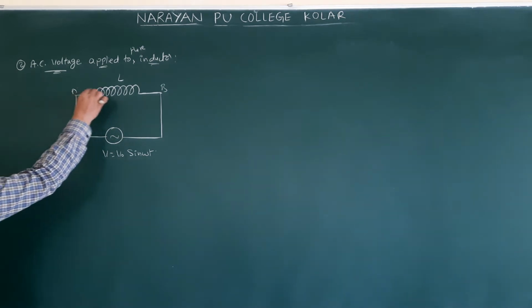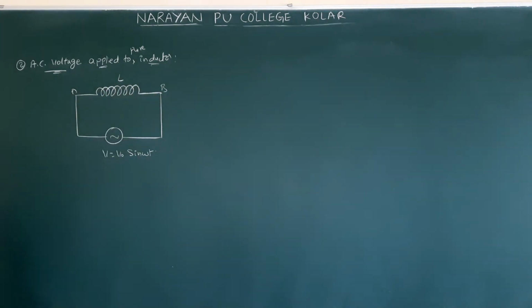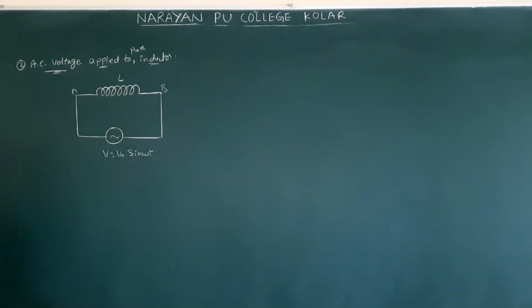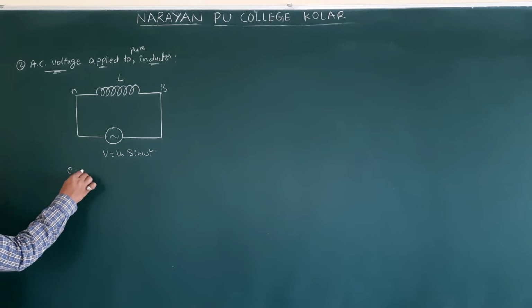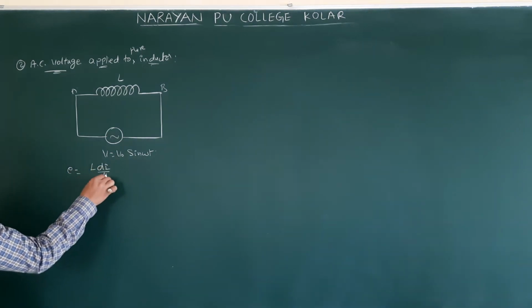So what is the voltage across AB? That one only we will say is the induced EMF. In the previous lesson you got electromagnetic induction, the induced EMF developed by the coil, isn't it? E is equal to, what is the formula? E is equal to L di by dt.